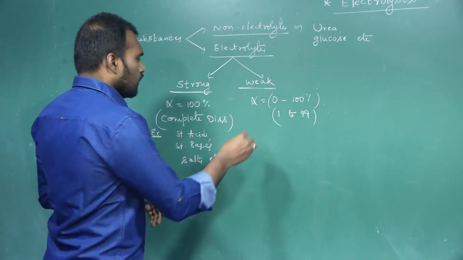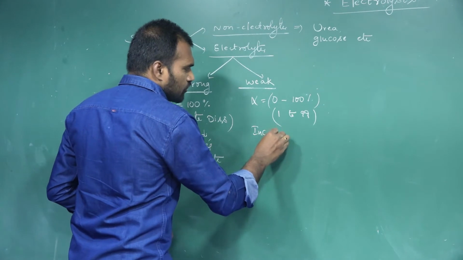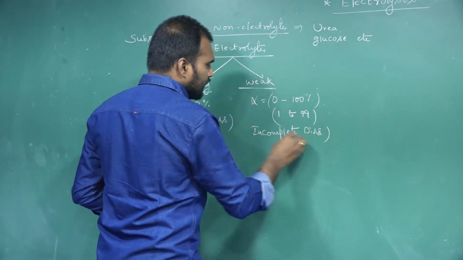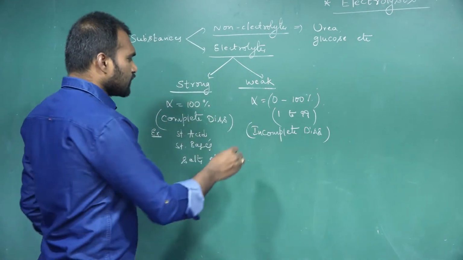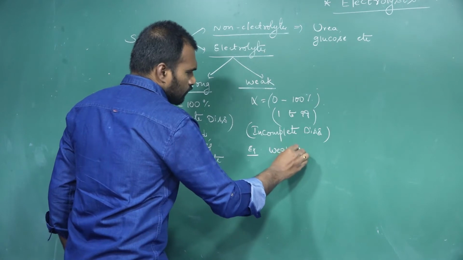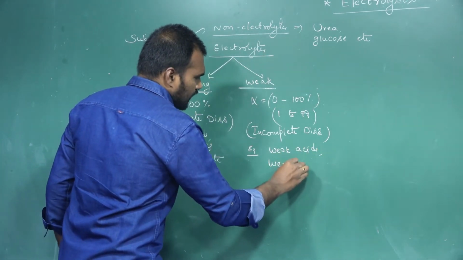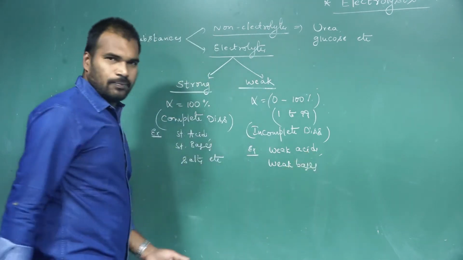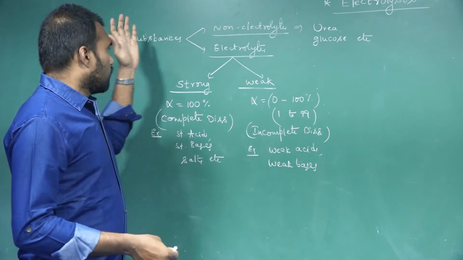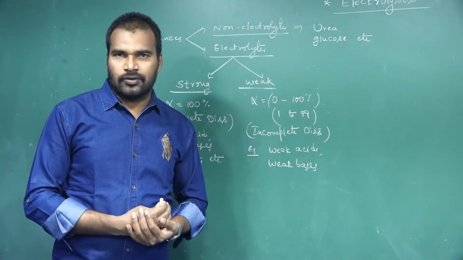So there is no complete dissociation, but incomplete dissociation. Examples for weak electrolytes: all weak acids and weak bases are the best examples. So this is the nature of substances into electrolytes and non-electrolytes.